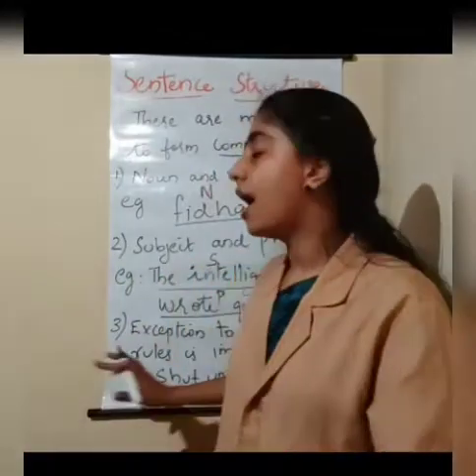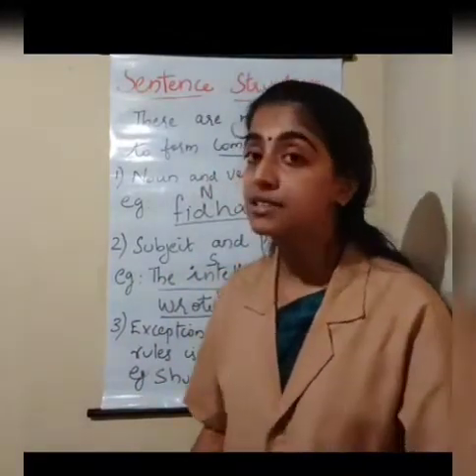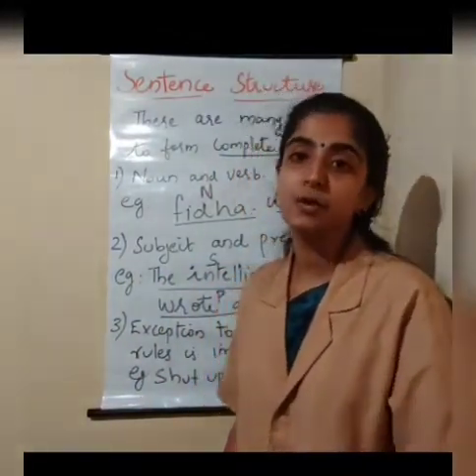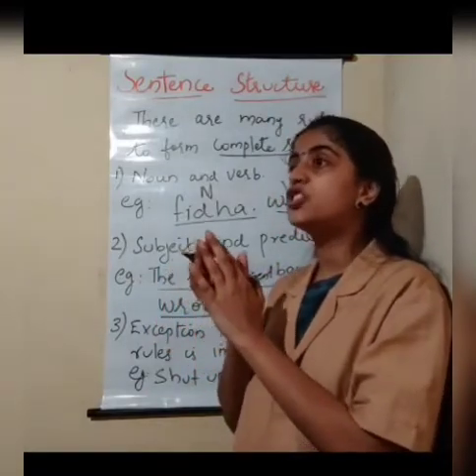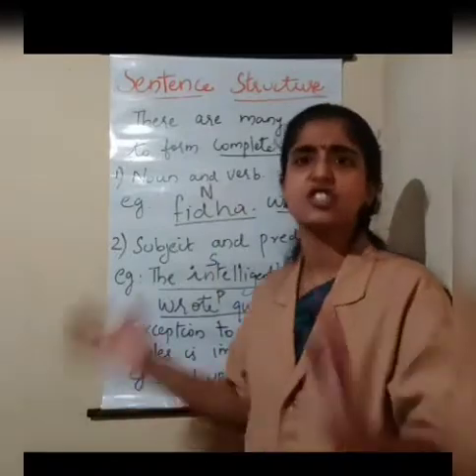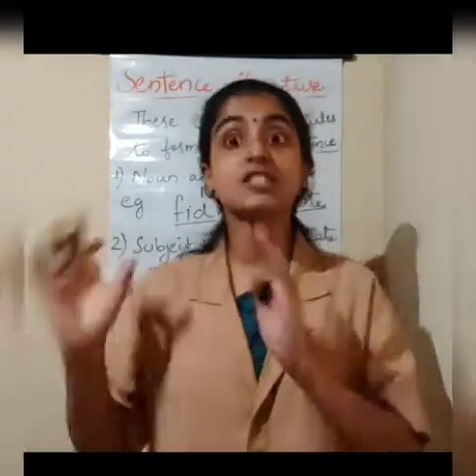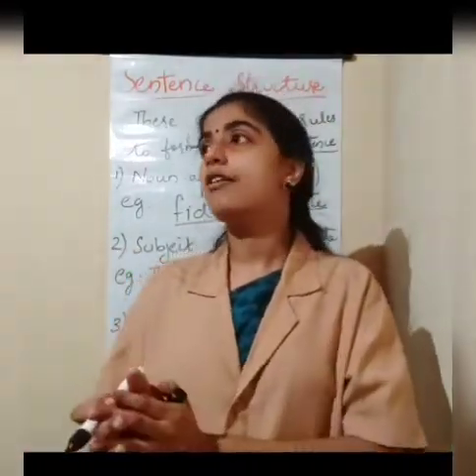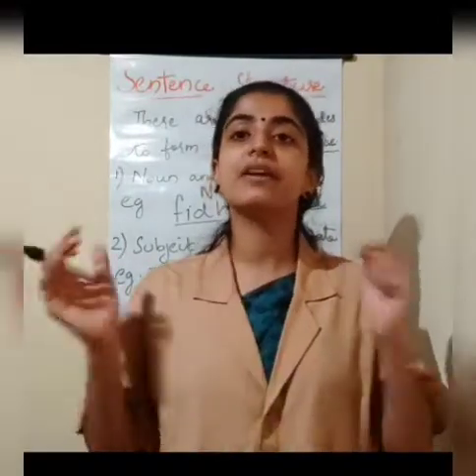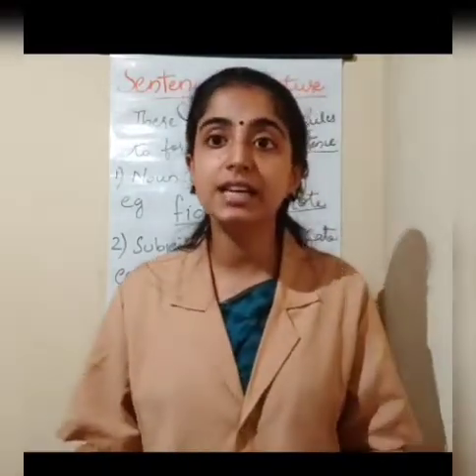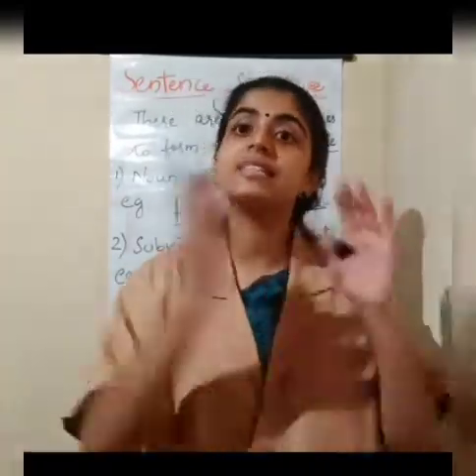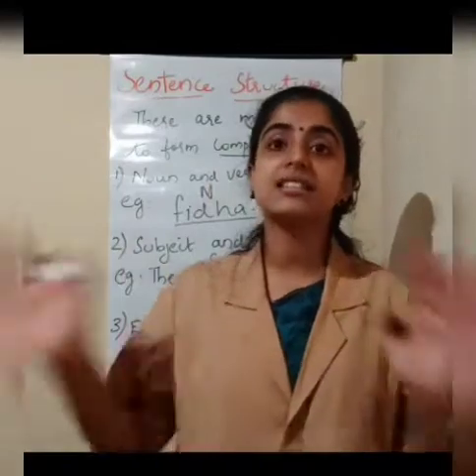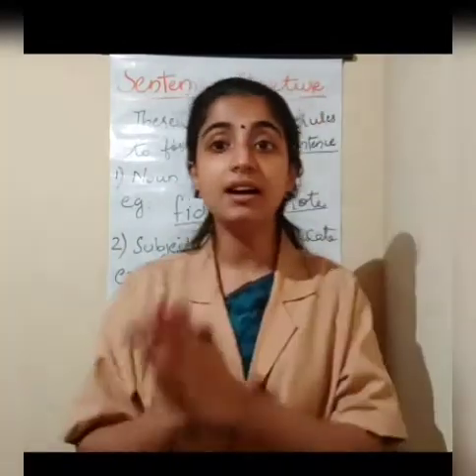So an imperative sentence only requires the finishing portion or the ending portion, that is shut up, or stop. Yes, stop the vehicle, whatever it is, stop it. Or shut up, or go away. All these are imperative sentences. It takes the form of a complete sentence, but it doesn't have any subject. It has only the predicate or the object. So you got the difference?